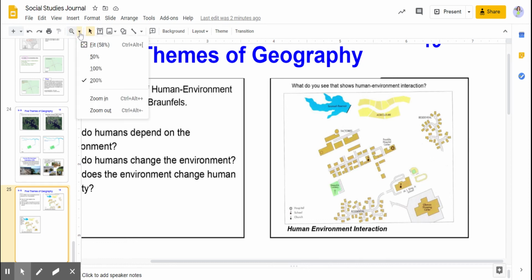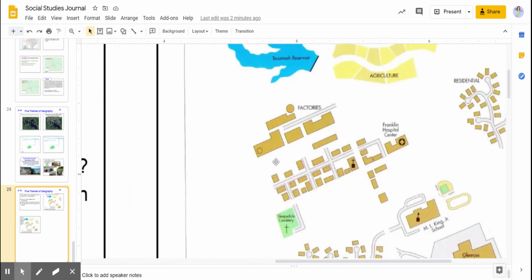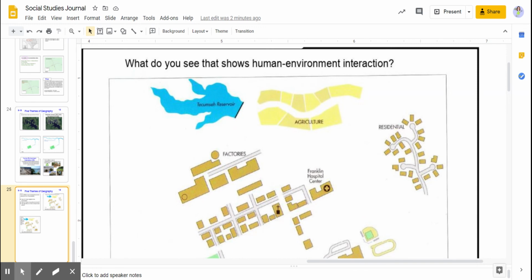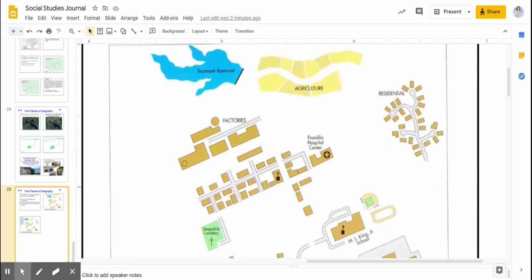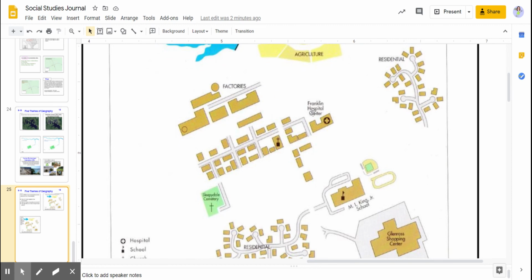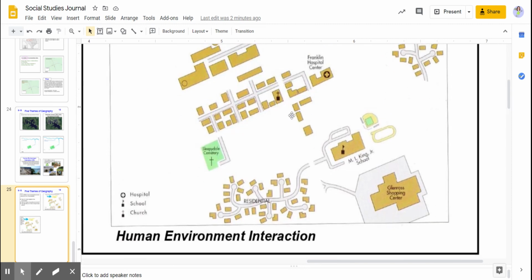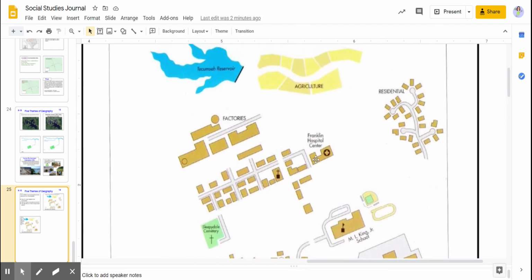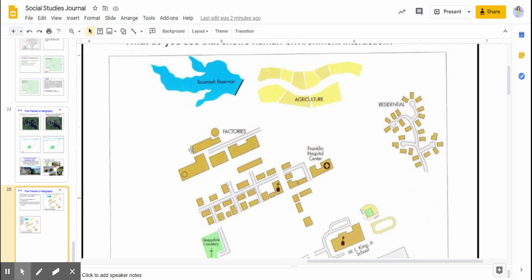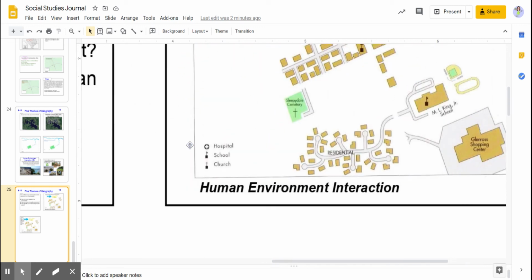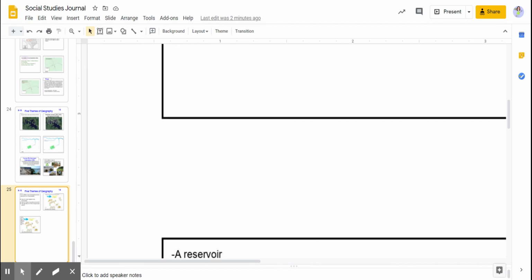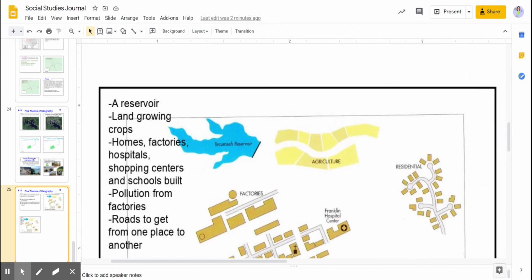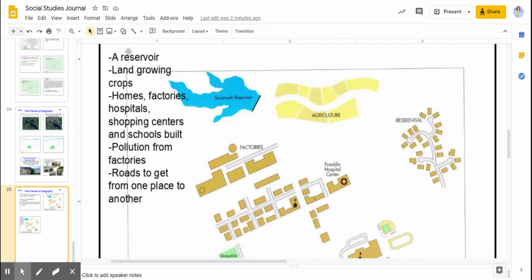This one's kind of hard to see. If you zoomed in any more, there are terms: agriculture, residential, factories, hospital, cemetery, school, agriculture, reservoir. And then when we go down to the next slide, it lists them all off on the side.